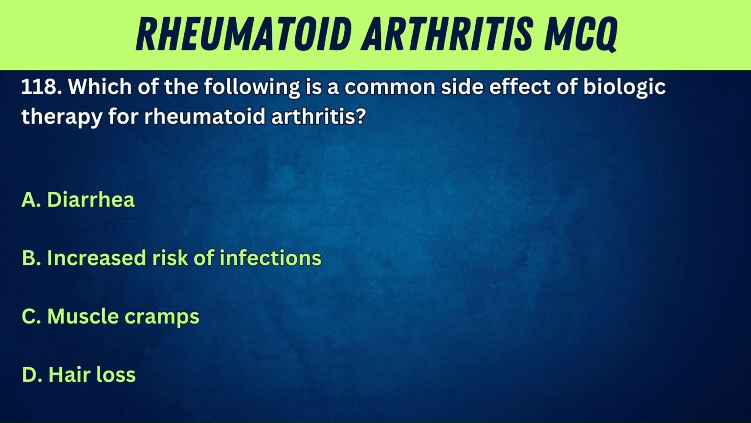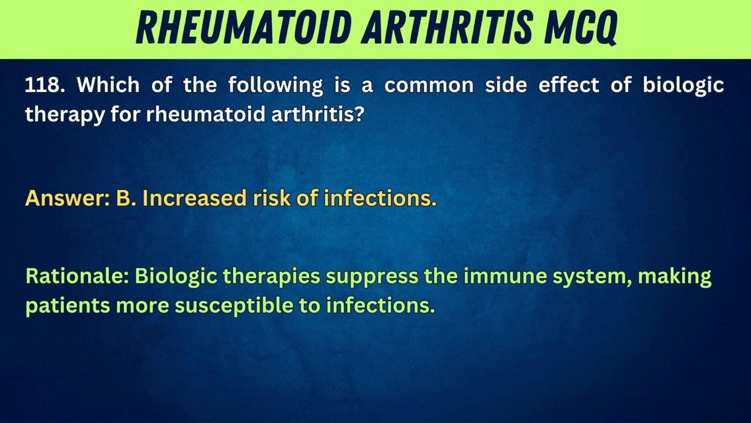118. Which of the following is a common side effect of biologic therapy for rheumatoid arthritis? A. Diarrhea. B. Increased risk of infections. C. Muscle cramps. D. Asthma. Answer: B. Increased risk of infections. Rationale: Biologic therapies suppress the immune system, making patients more susceptible to infections.